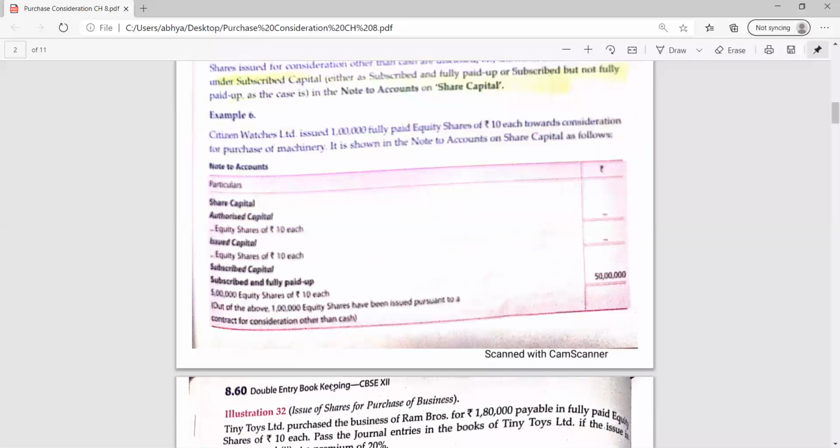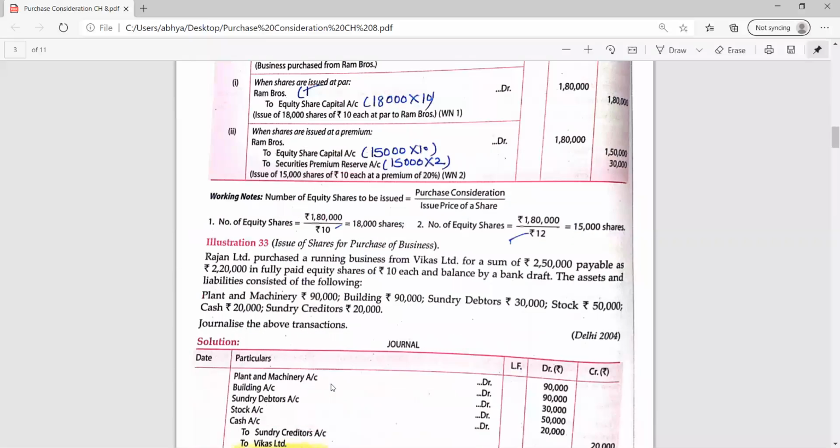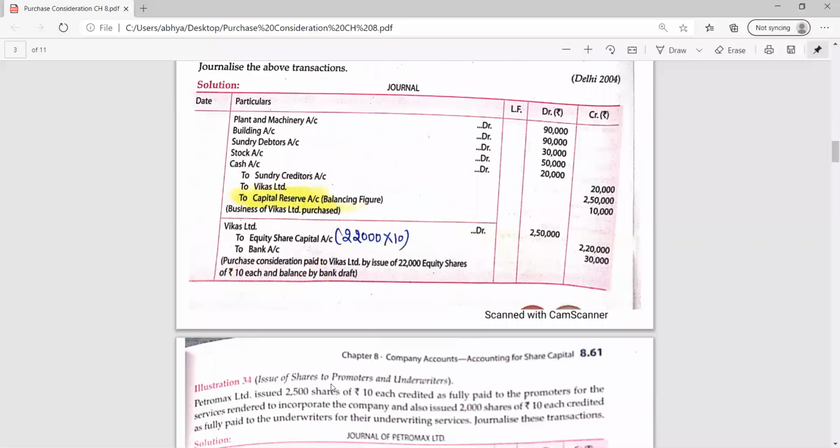Okay, start with one numerical. Yes, it's a very simple question. Example number 34. As very little time is left, pass just four entries very fast. Issue of shares to promoters and underwriters. Petromax Limited issued 2,500 shares of ₹10 each, credited as fully paid to the promoters for the services rendered to incorporate the company.